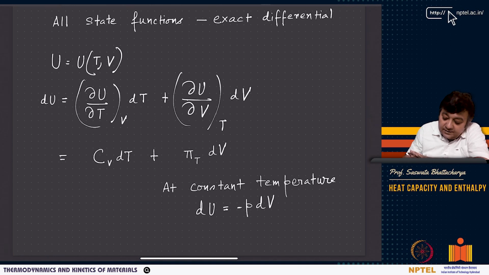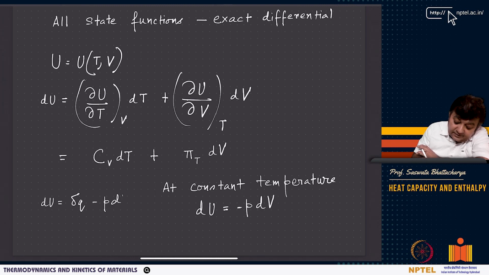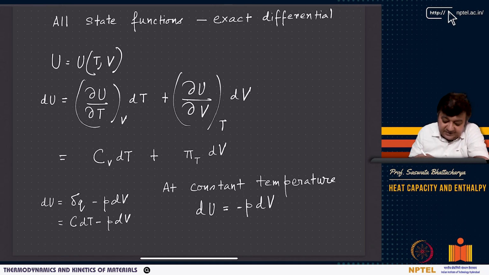But if you think of constant temperature, then dU, you know, is minus p dV, right? Because dU is delta q. Say for example, I can write dU equals delta q minus p dV. Now delta q I can write as C dT minus p dV, where C is the heat capacity. Now I can take dT equal to 0, that means at constant temperature, then dU is minus p dV.